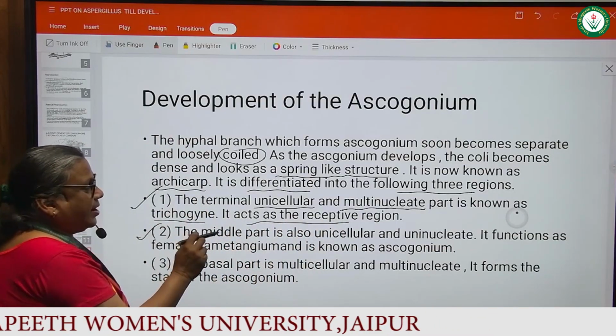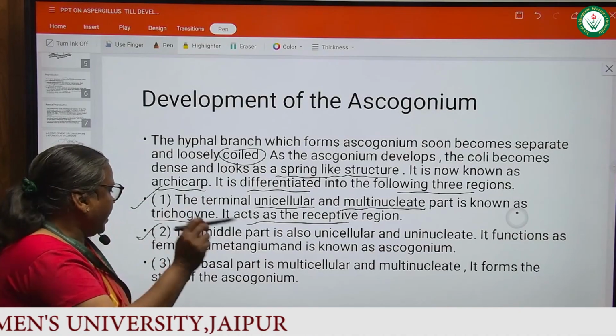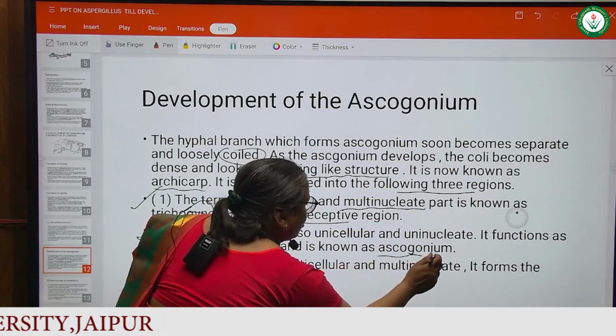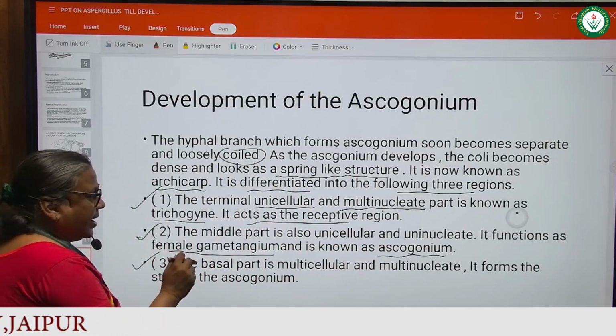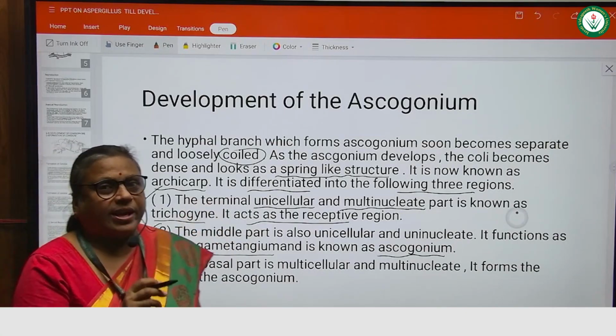It acts as the receptive organ. The middle part is also unicellular and uninucleate. It functions as a female gametangium and is called the ascogonium. And the basal part is multicellular and multinucleate. It forms a stalk of the ascogonium.